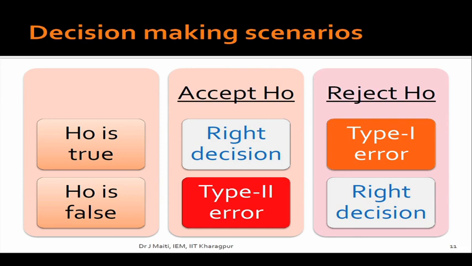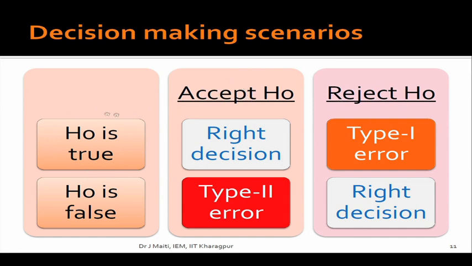Now, there is a possibility that there are 4 scenarios. For the first scenario, think like this: you have considered hypothesis H0 as some statement made in favor of H0. That statement may be true, may be false. Now, if the null hypothesis is true, then based on your analysis of the data, you may accept it or you may reject it.